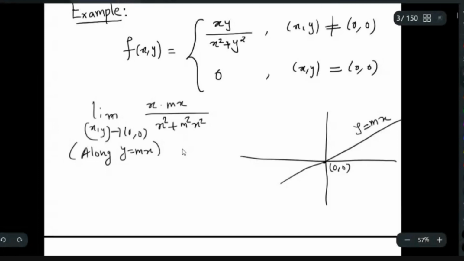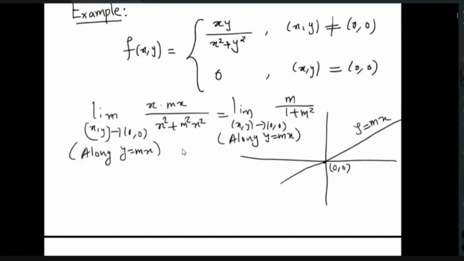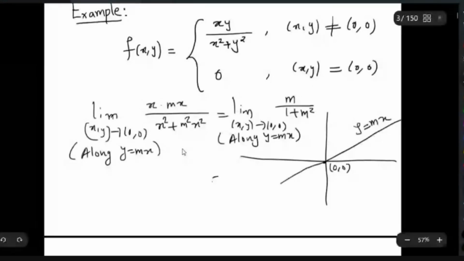Both numerator and denominator have x square, so we can take it outside. So the limit will be m divided by 1 plus m square. Since there is no x and y here, this value will be m by 1 plus m square.